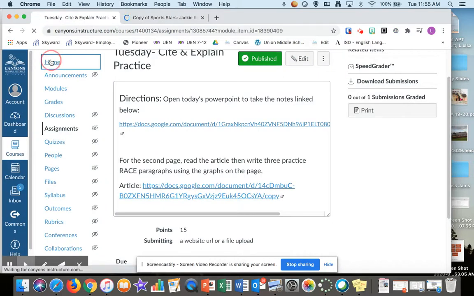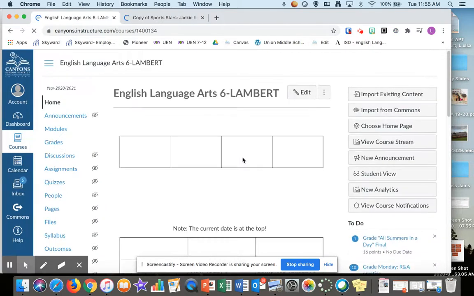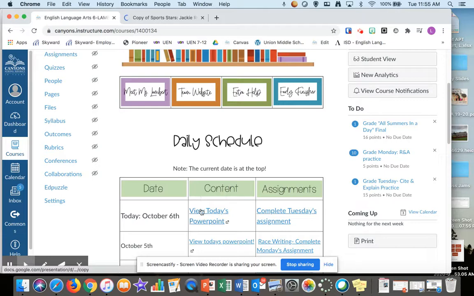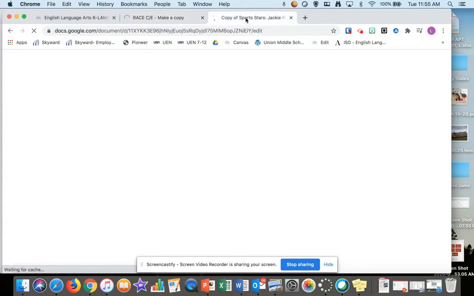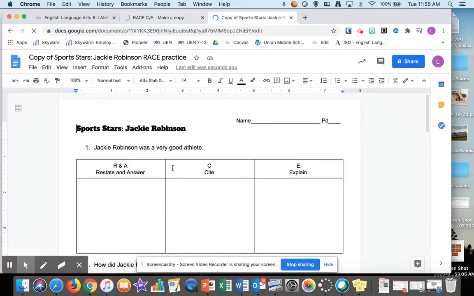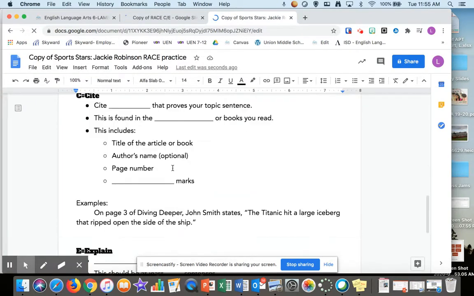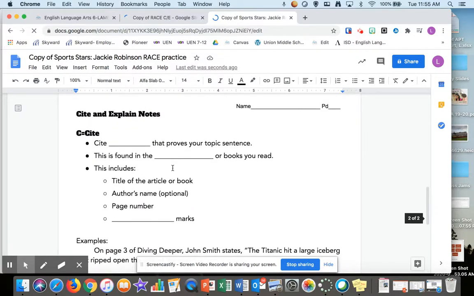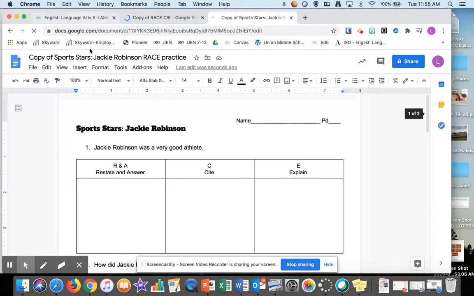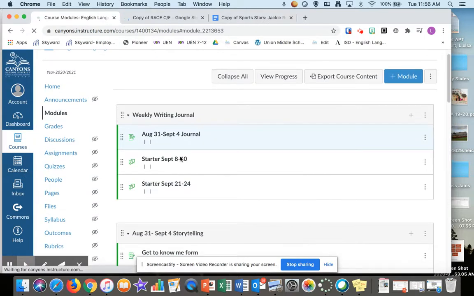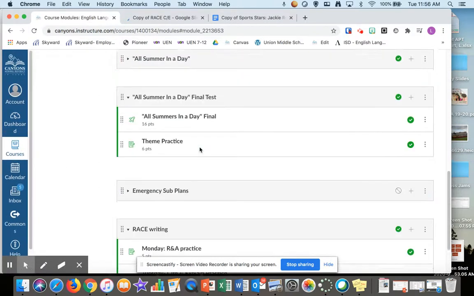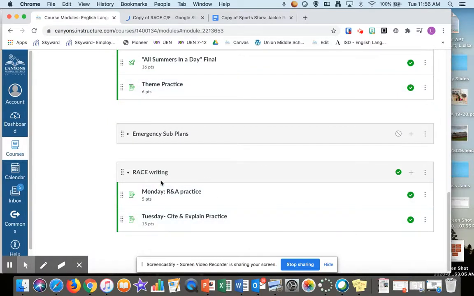and then you also need to make sure back on the home page you have opened up the day's PowerPoint. So you need both of those things loading. Here's your notes. And here's this. Now, I just noticed a typo on my assignment, so I'm going to fix it while I do this. Now, once you click that link, it's still going to take you back to this module. So you're going to click Tuesday.